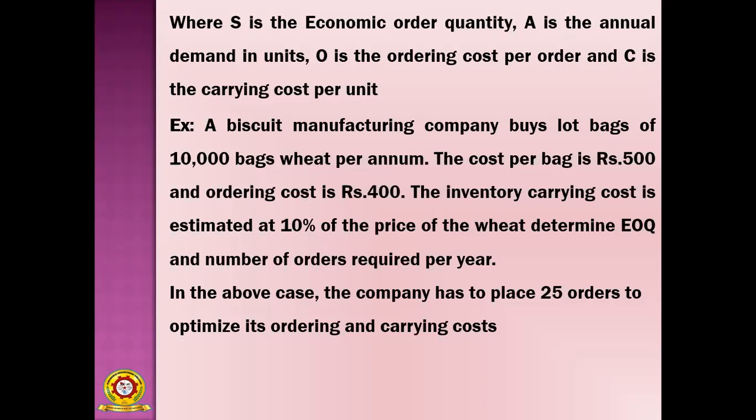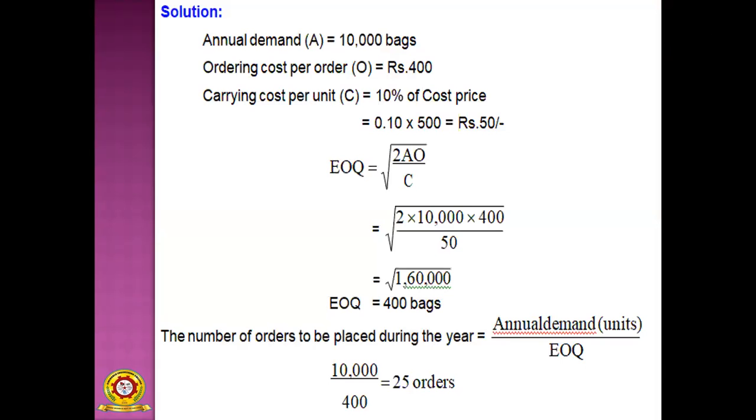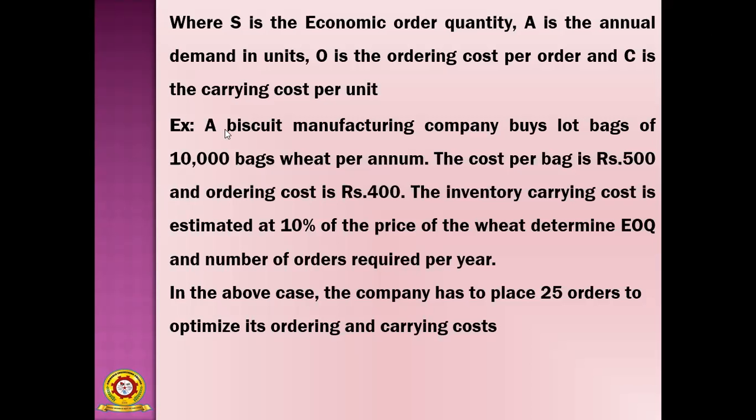When you place 25 orders, it optimizes the ordering and carrying cost. So how are we getting 25? When we solve this problem, we get the answer. Annual demand A equals 10,000 bags, that is, the demand per annum is 10,000 bags.